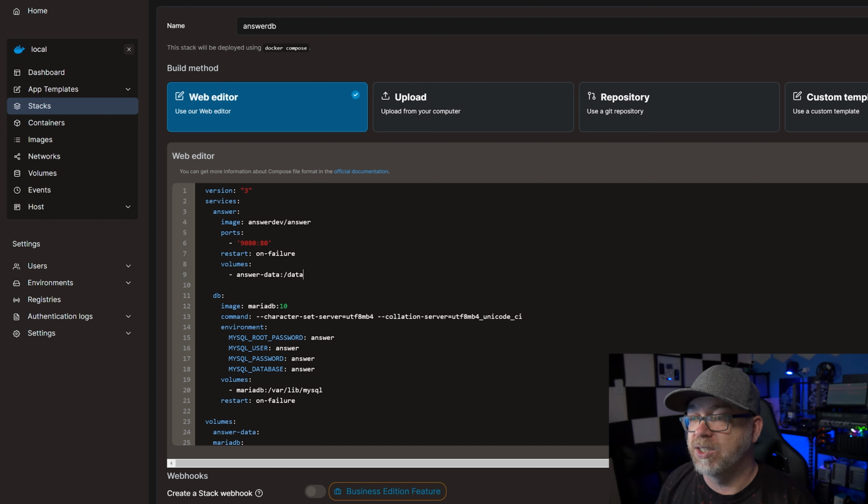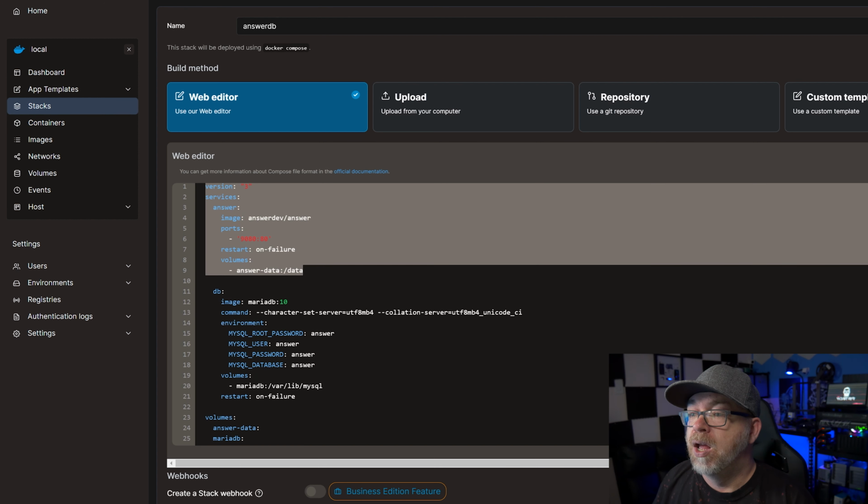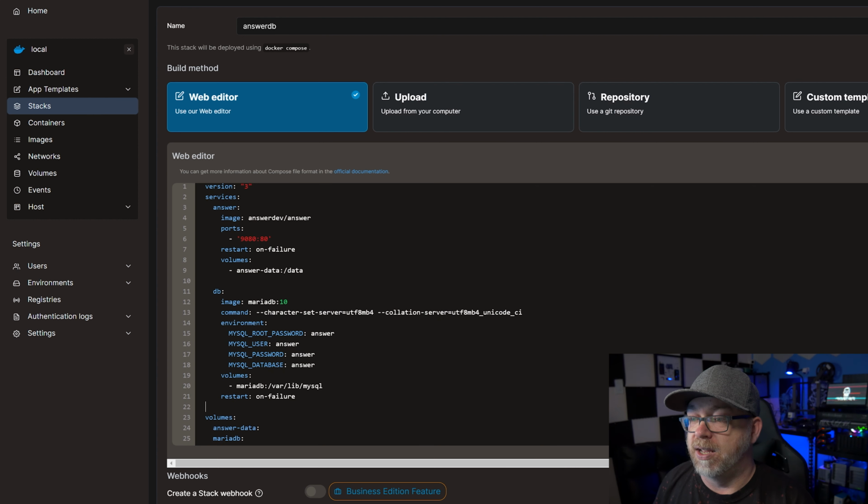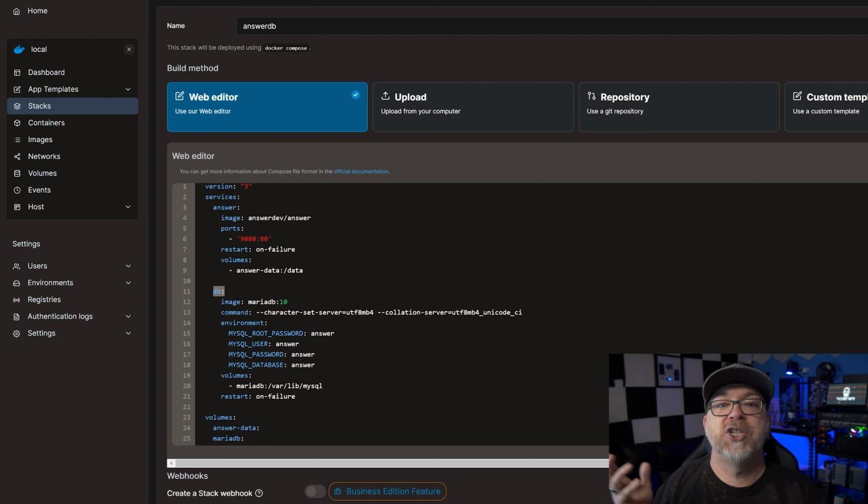And of course, all this up here at the top is the same. What I've done, though, is I've added this database container right here. The service would just be called DB. That would also be our host name. Our image would be a MariaDB 10. The command is just something that I found that works to keep everything functioning properly when dealing with databases. We've got environment variables: the MySQL root password is answer, user answer, MySQL password, and database all answer. Of course, change those accordingly so that they're not just answer. That's a really bad practice. But for the sake of demonstration, I want to go ahead and do that.